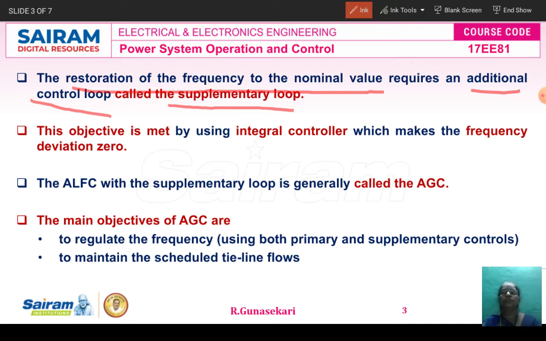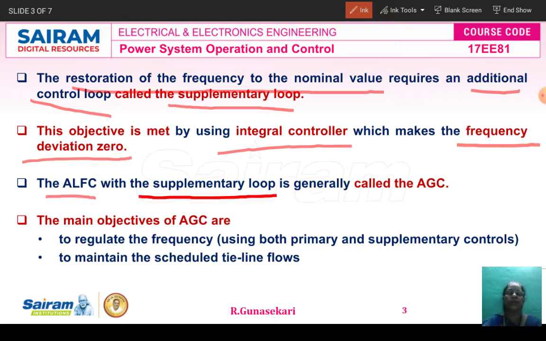Its objective is met by using an integral controller, which makes the frequency deviation zero. The automatic load frequency control with supplementary loop is generally called automatic generation control, denoted by AGC.